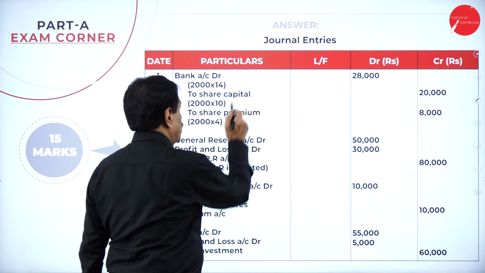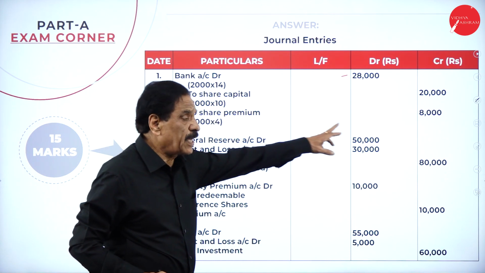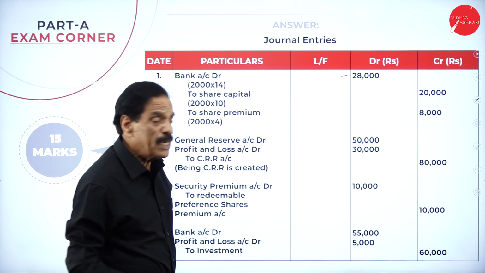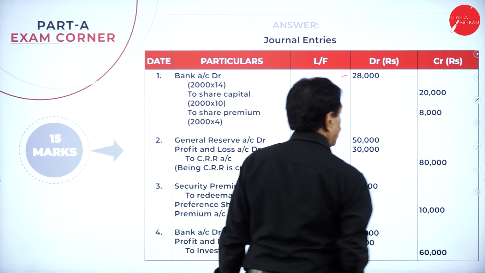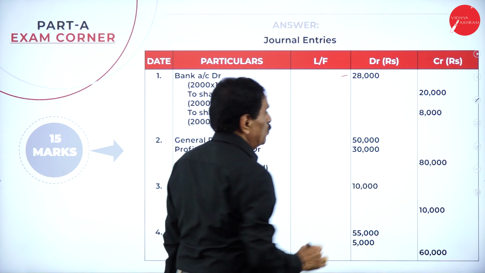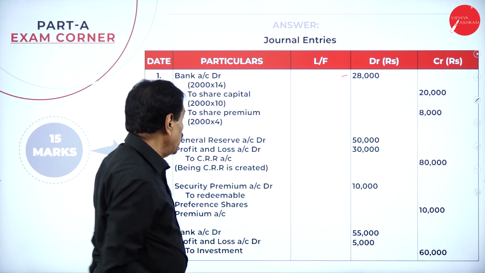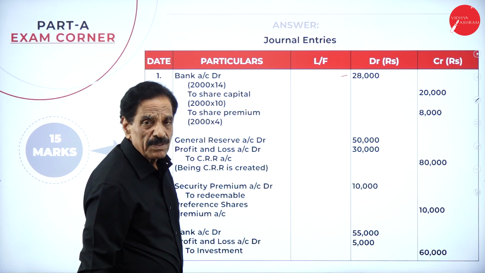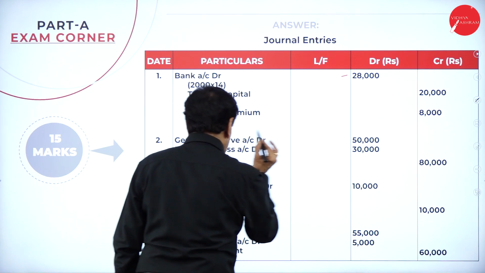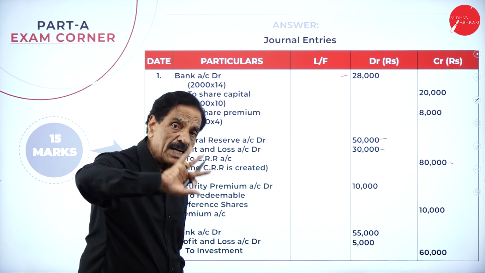Here, first we will issue the share. Bank account debit 28,000 to share capital 20,000, to share premium 8,000. We received how much money? 28,000. Face value is 20,000. Premium is 8,000. So out of that 1 lakh, how much is already available? 20,000. How much is the shortage? 80,000. You create the CRR. I took 50,000 from the general reserve and 30,000 from the profit and loss account. General reserve account debit, profit and loss account debit, to CRR account to the extent of 80,000. So your face value has been cleared off now.